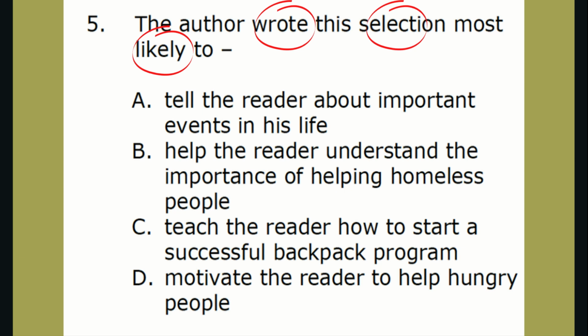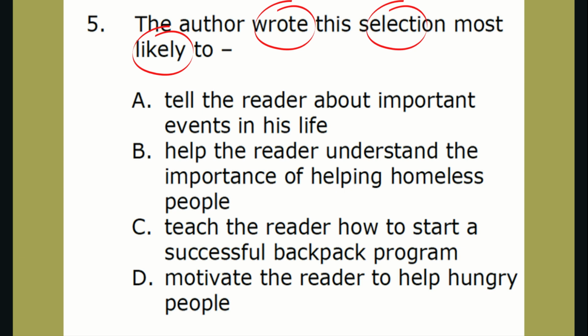The author wrote this selection most likely to. Now I've already circled our keywords, which is step 2, and I circled the word wrote, selection, and likely. I circled the word wrote because we need to know why the author chose to write this. I circled the word selection because this means the passage, the text that we just read, and we need to know why the author wrote the passage.